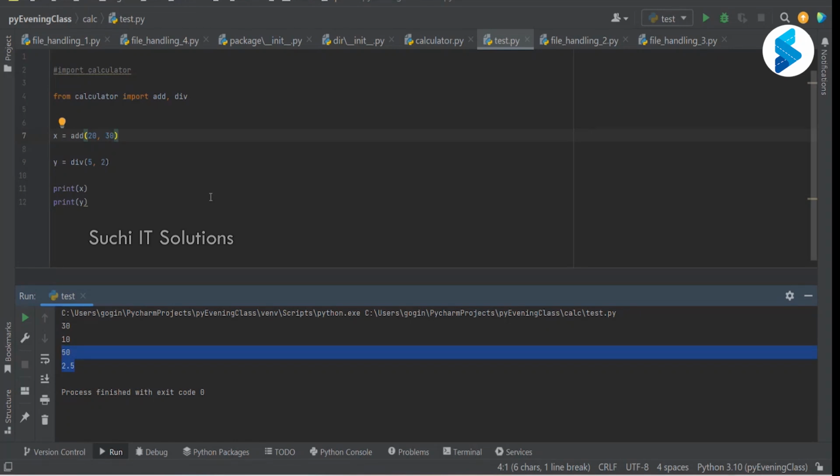Now, my problem, that is our problem, right? How can we avoid execution of the imported modules? I don't want to execute the modules that are imported. If I run test.py, it should only run test.py. I should not see any output from the calculator.py. Right? You understood the problem.